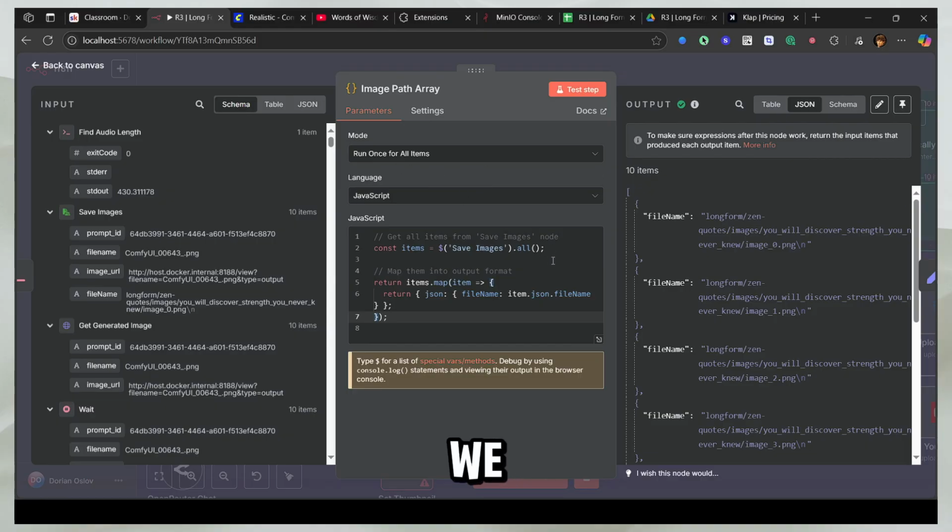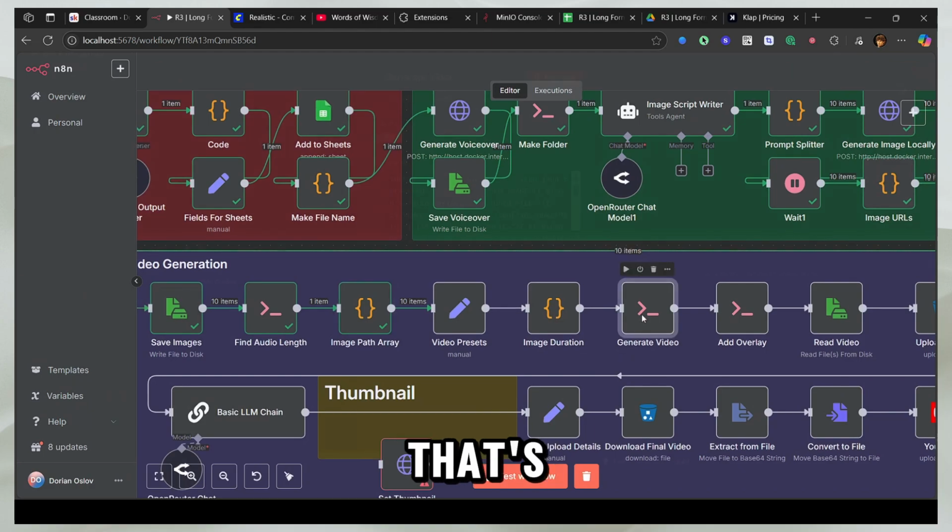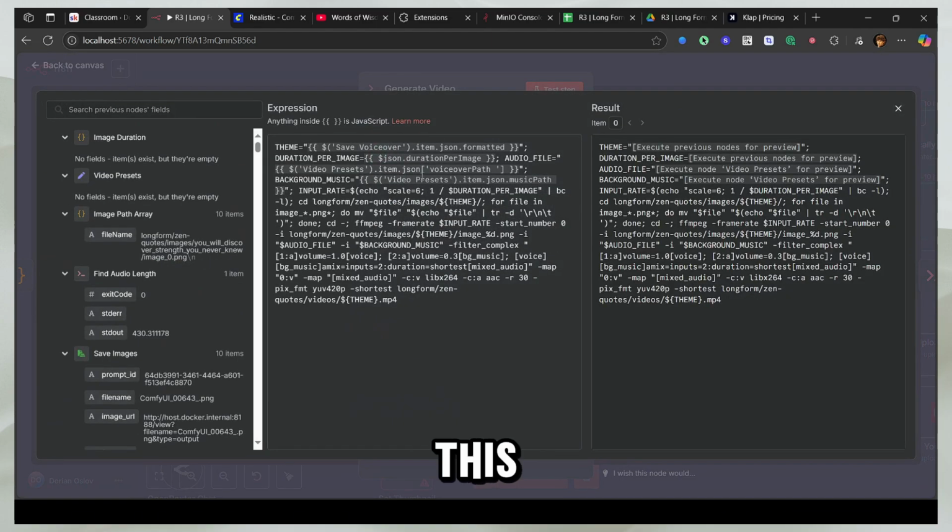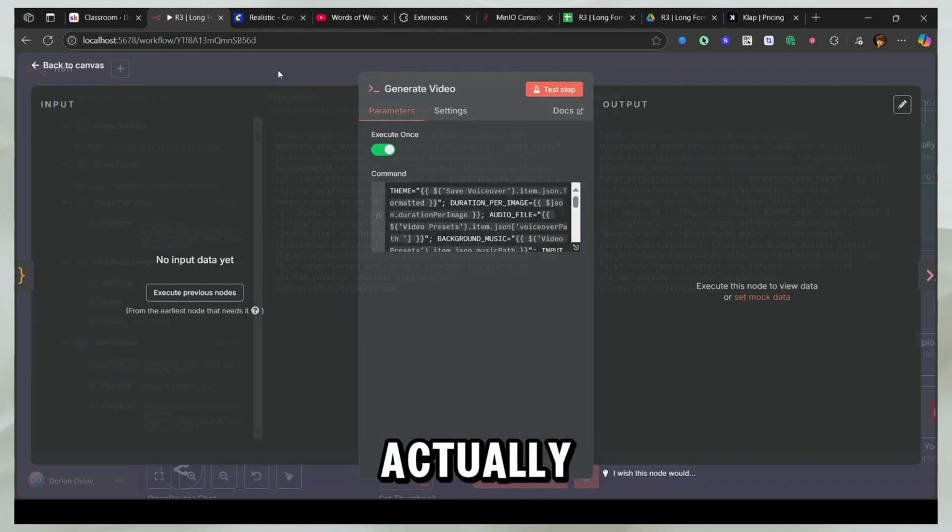Now I'm going to tell you why we convert these 10 pieces of different images into a single array, because that's what is needed to generate the video. So this is another great thing we have done in the community. We just build crazy things that actually work.